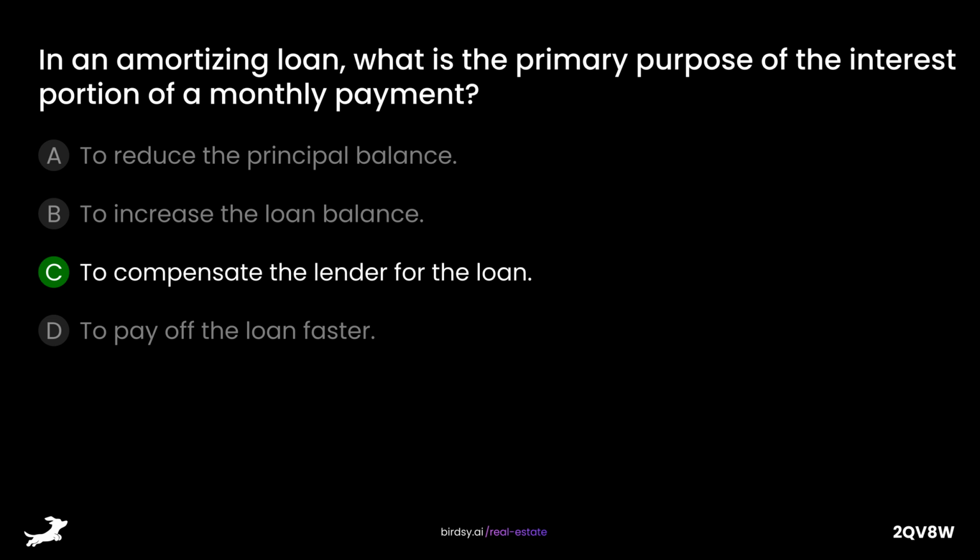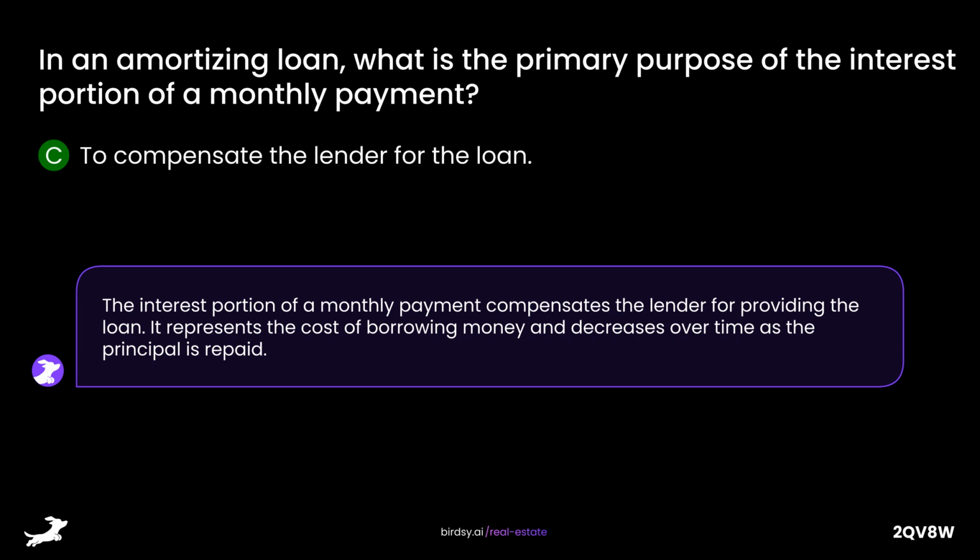The answer is C, to compensate the lender for the loan. The interest portion of a monthly payment compensates the lender for providing the loan. It represents the cost of borrowing money and decreases over time as the principal is repaid.